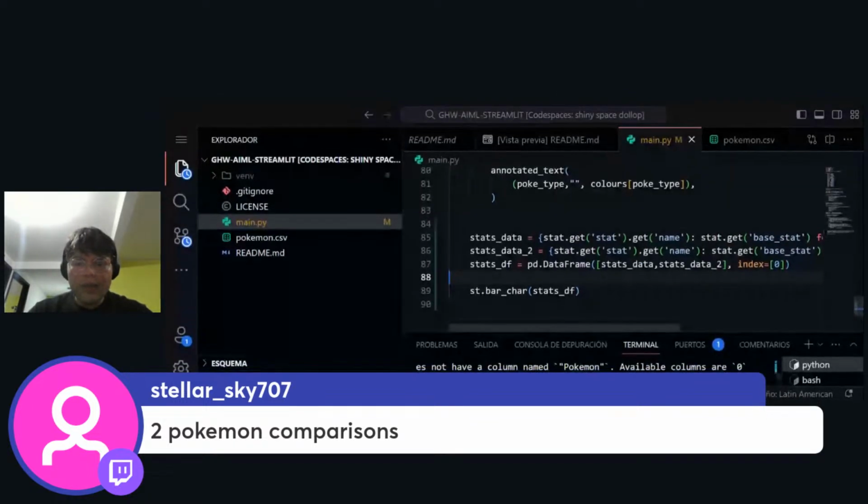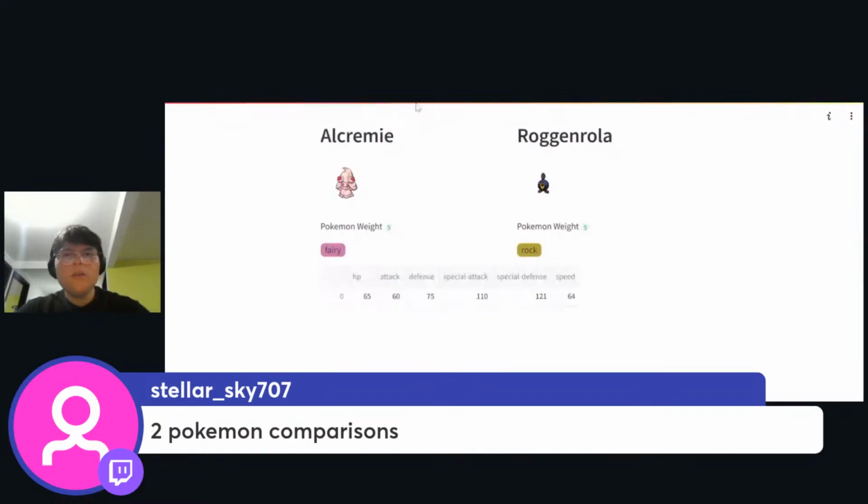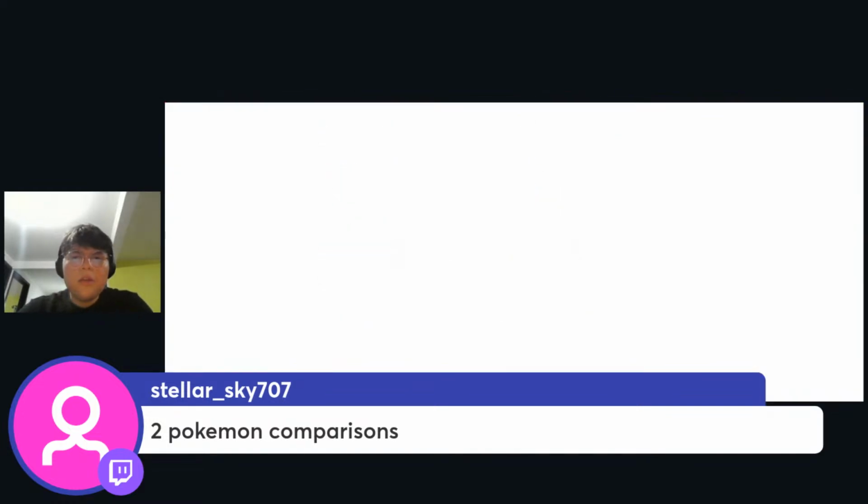So the only thing that we did was basically adding an array and passing in this array both of the objects, and it is bar chart and the stats underscore df. So let me reload this again and see if this is already finished.